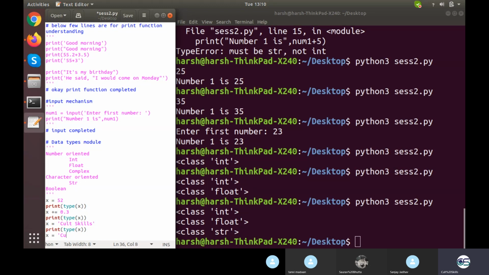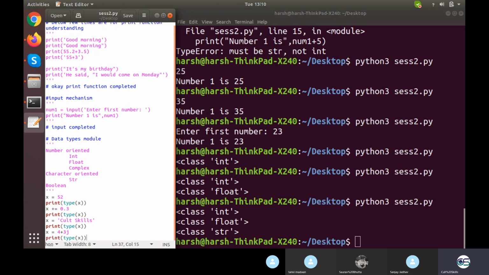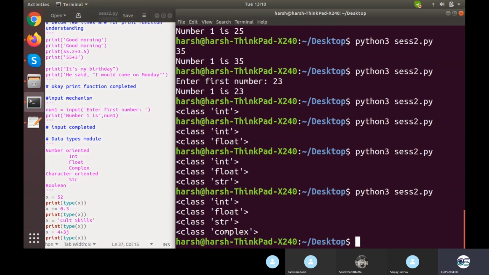Complex is nothing more than a number which has iota in it. If you are aware of the square root of minus 1, that is the complex number. So a complex number involves the square root of a negative number, and it is represented with the i value. It automatically detects the data type, and this mechanism is known as dynamic data type allocation. So I can make a complex number like 4 plus 3j. Let's see what the type will be right here. It's turning to complex automatically. I haven't done anything. And j means the square root of minus 1.